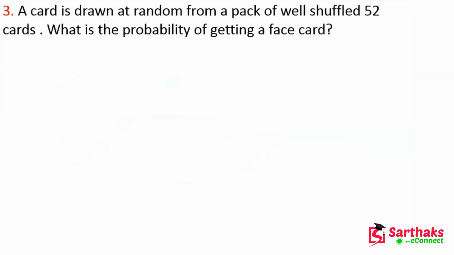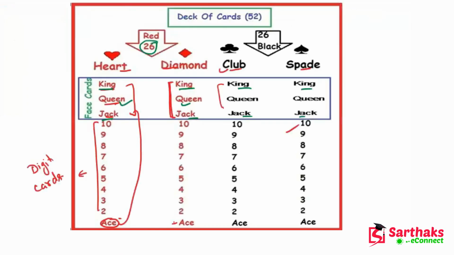Yes, so the next question is, my dear friends, now again a card is drawn at random from a pack of well shuffled 52 cards. Now what is the probability of getting a face card? In this case we have to find the probability of getting a face card. We know how many face cards there are: 3, 3, 3 and 3, means there are total 12 face cards.